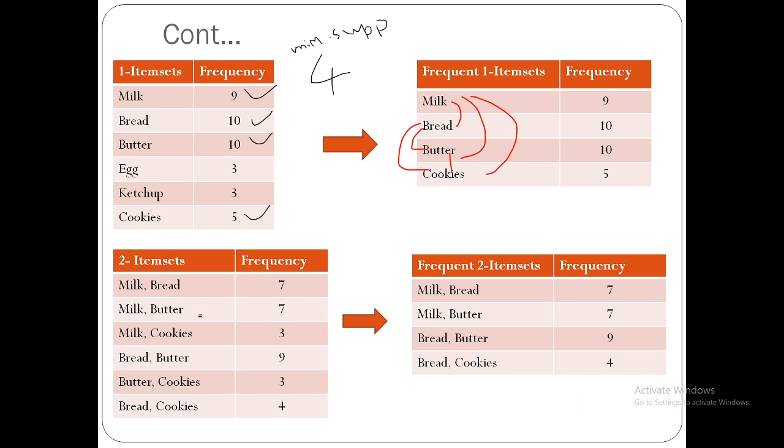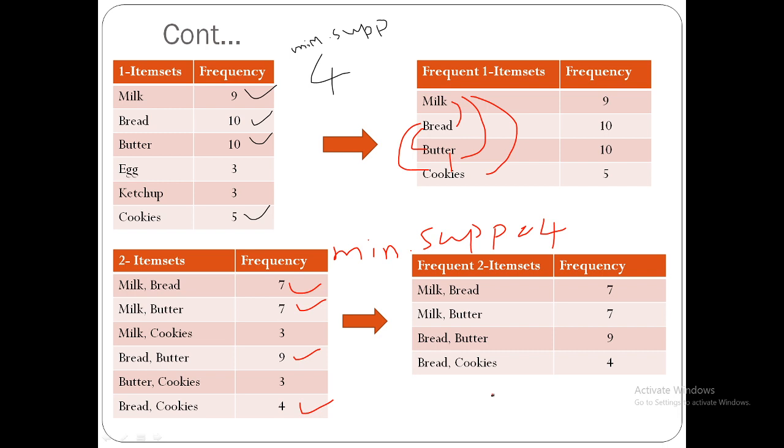In the same way you find out milk and butter, milk and cookies, bread and butter, butter and cookies, bread and cookies. Next we have to check the minimum support, which is 4. 7 is greater than or equal to 4, yes, that will be added here. 3 is not going to satisfy, not going to be added. Only 4 item sets satisfy the minimum support, so we are going to add these 4 item sets.